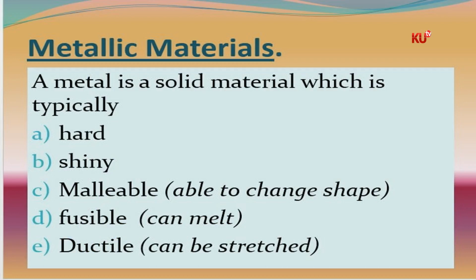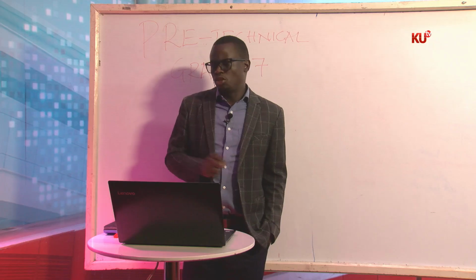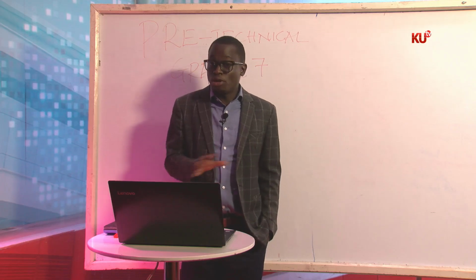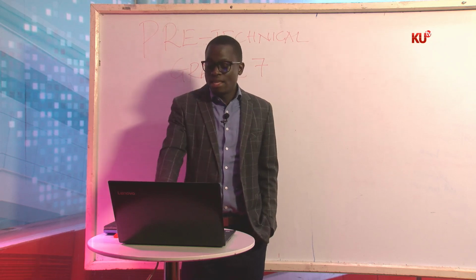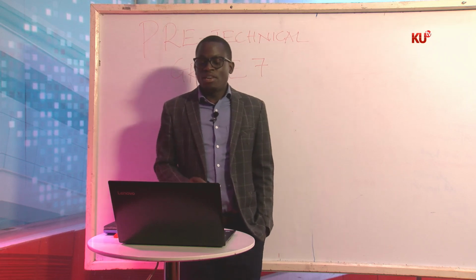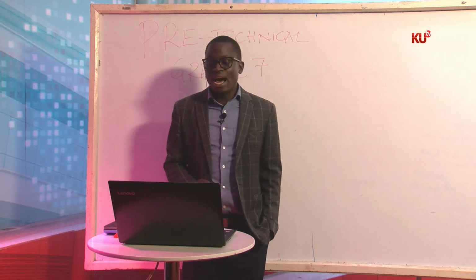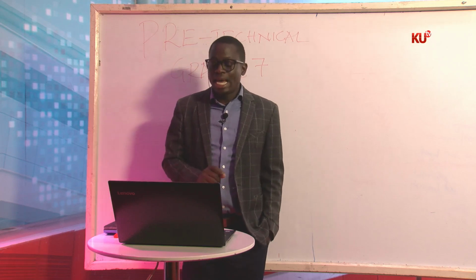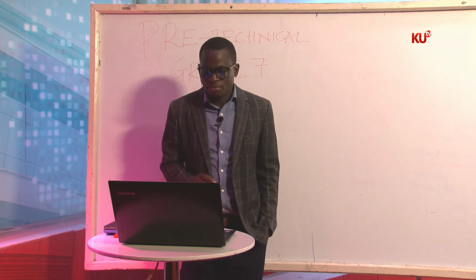A metal is a solid material, which is typically hard, shiny, malleable, fusible, ductile. It's important for us to note that metals are solid materials which are very important in providing for us the economic activities that we need. Metals can be classified into 2. We have what we call the ferrous metals and the non-ferrous metals.